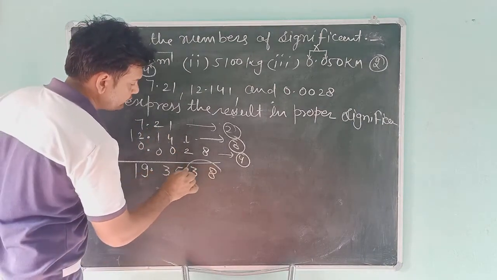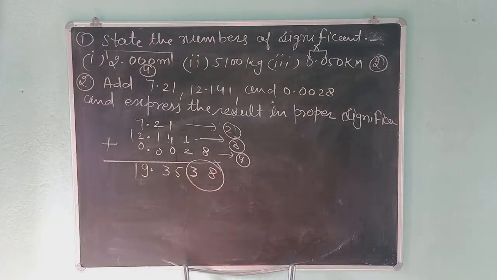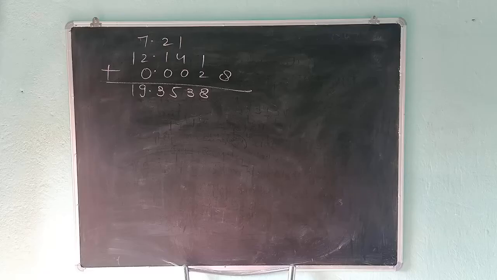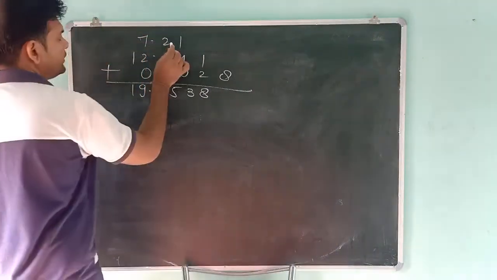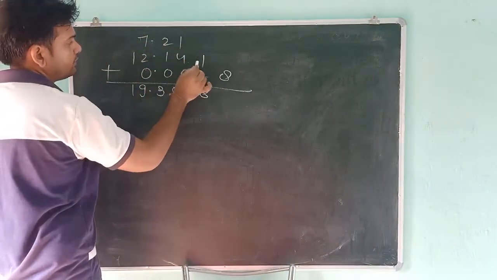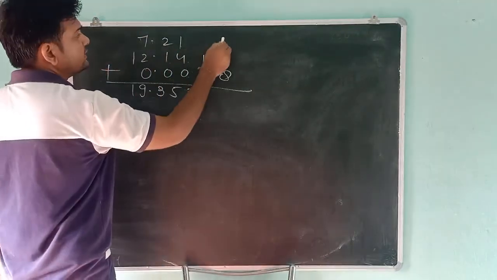So students, we have to remove this number. We have to round it off. So we have 19.3538. After the decimal we have 2 digits, 3 digits, 4 digits. So students, the least is 2.